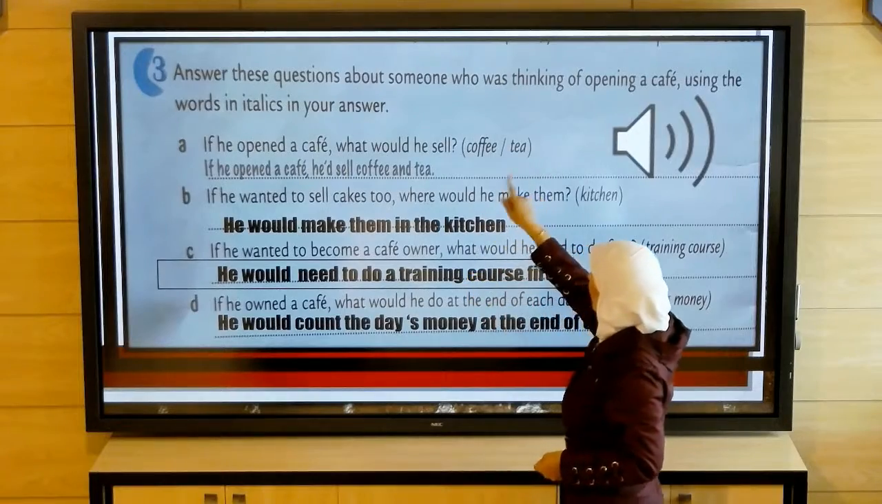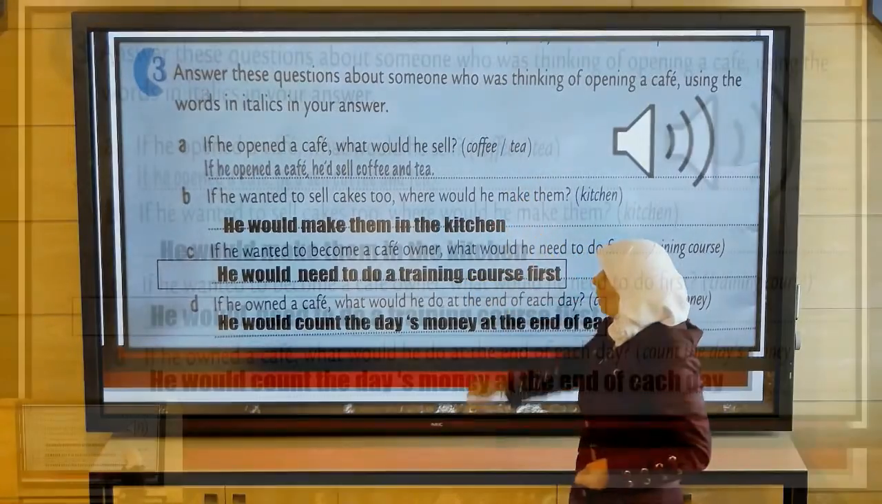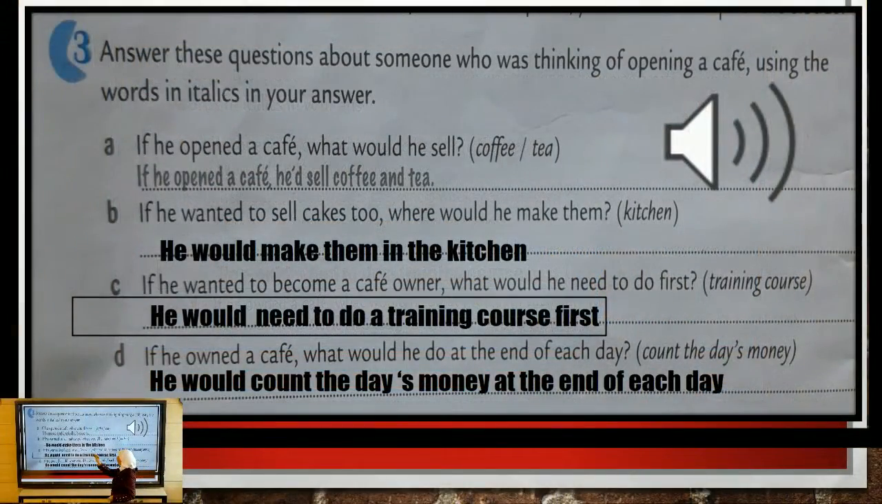Between brackets, we have coffee and tea. I would say, if he opened a cafe, he'd sell coffee and tea. So it is in second conditional. If he opened a cafe, he'd sell coffee and tea.